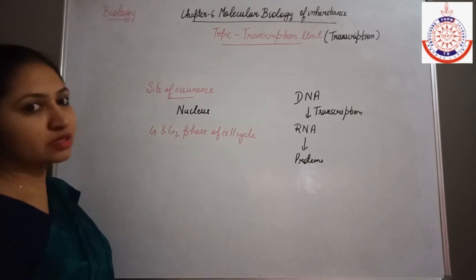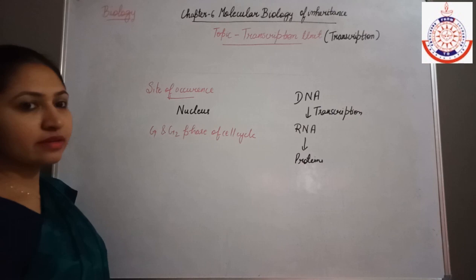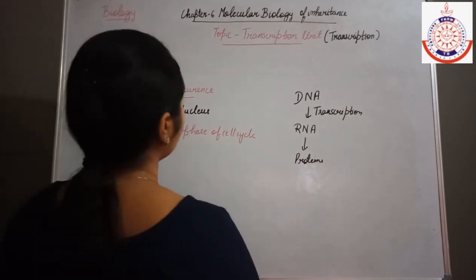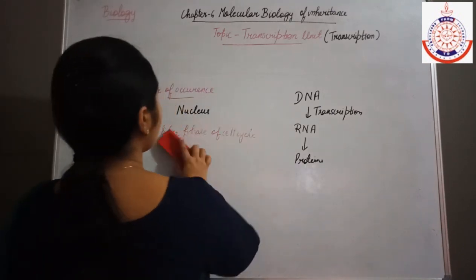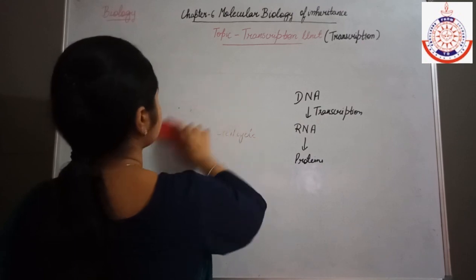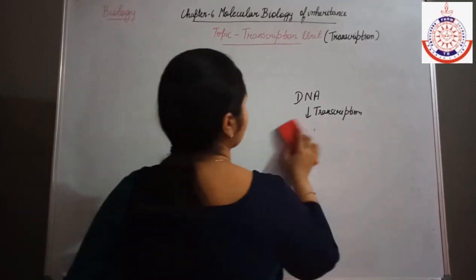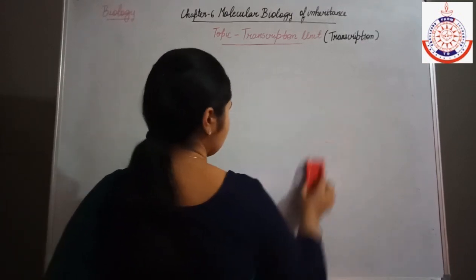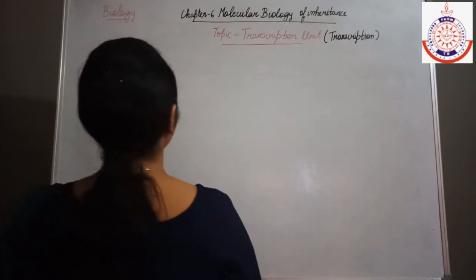And what are the three regions of the transcriptional unit?